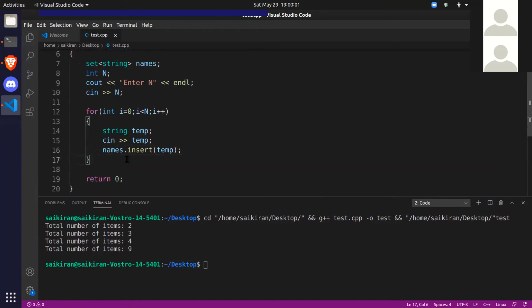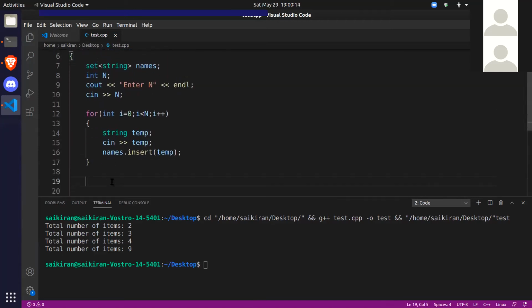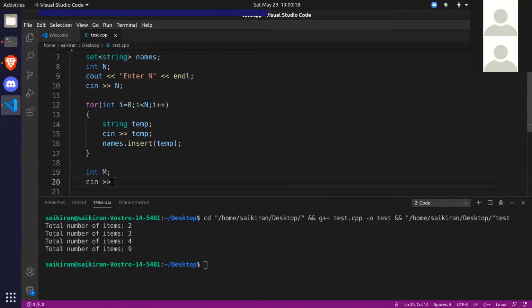Finally, we need to print all the names which are in the set. Let's do one more thing: we'll also ask some queries. That is, after entering a list of names, I'll ask some questions: does this name exist or not?